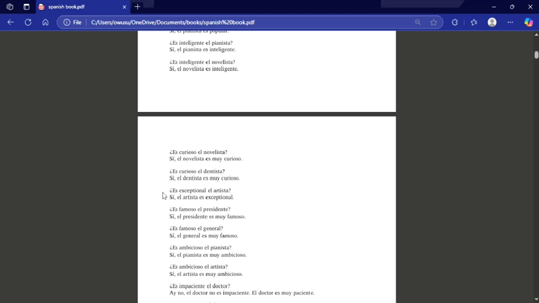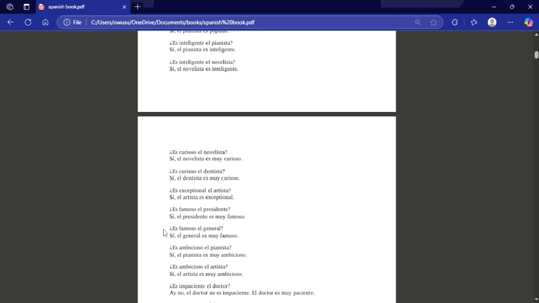¿Es excepcional el artista? Is the artist exceptional? Sí, el artista es excepcional. Yes, the artist is exceptional. ¿Es famoso el presidente? Is the president famous? Sí, el presidente es muy famoso. Yes, the president is very famous.